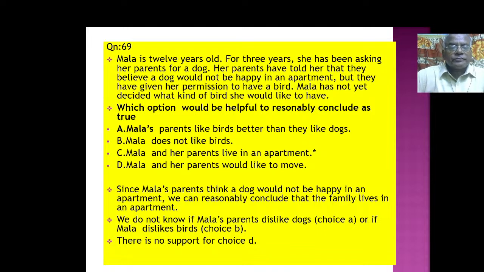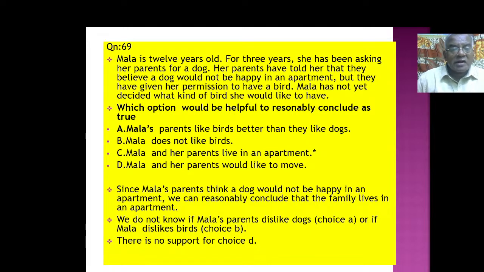Now, we go to different types of questions now. Mala is 12 years old. For 3 years, she has been asking her parents for a dog. Her parents have told her that they believe a dog would not be happy in an apartment. But they have given her permission to have a bird. Point புரியுது. அவங்களுக்கு 12 வயசு பிள்ளை மாலா. ஒரு நாய் கேட்குது பேரண்ட்ஸ்கிட்ட. பேரண்ட்ஸ் சொல்கிறாங்க, இந்த அப்பார்ட்மெண்ட்டில் நாய் வந்து சந்தோஷமாக இருக்க முடியாது, அதுக்கு பதிலாக நீ ஒரு பறவையை வச்சுக்கன்னு கேட்குறாங்க.